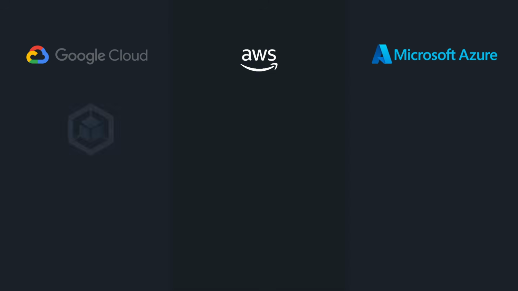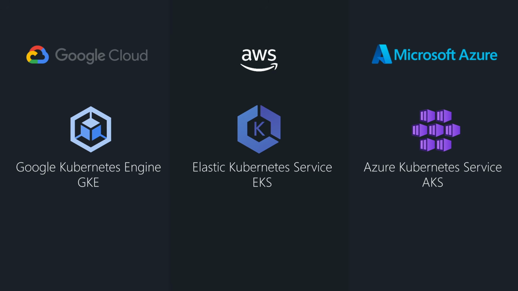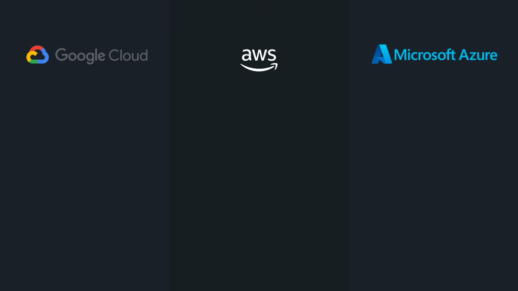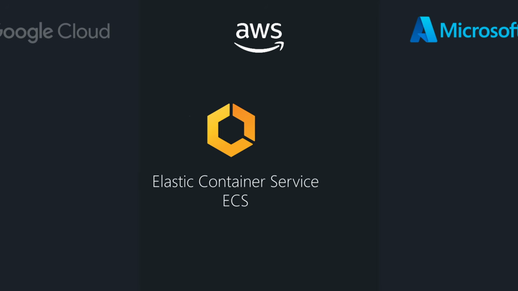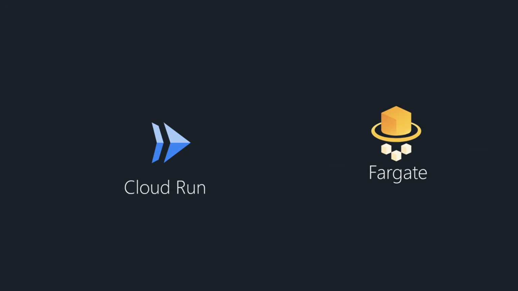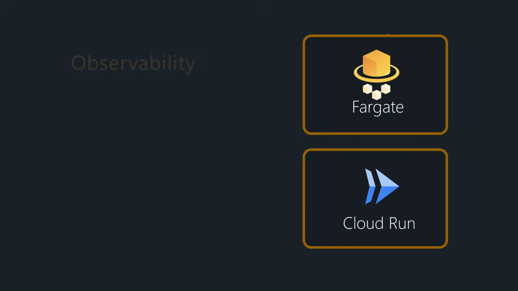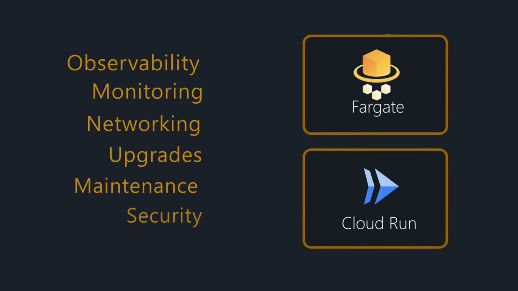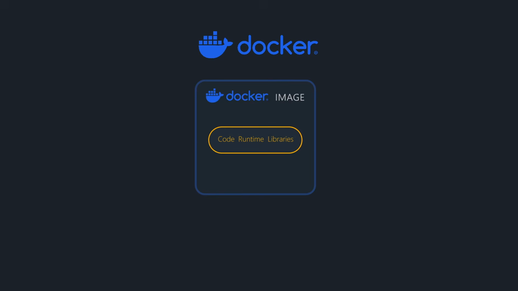Cloud providers offer Kubernetes as a managed service where they manage the underlying system while users keep control over the infrastructure and clusters. Or we can use alternative exclusive fully managed orchestrators like AWS ECS or serverless container platforms like AWS Fargate and Google Cloud Run. We just hand the platform a Docker image and it does everything for us: the servers, the security, the scaling, and the reliability.